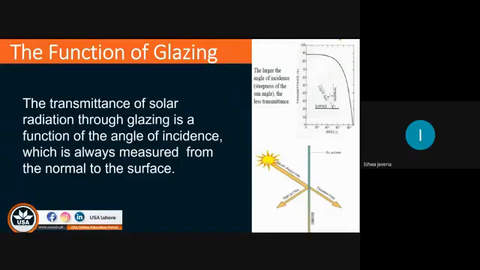If the solar radiation hits the glass at an oblique angle, the transmission or absorption rate of that glass will be less.